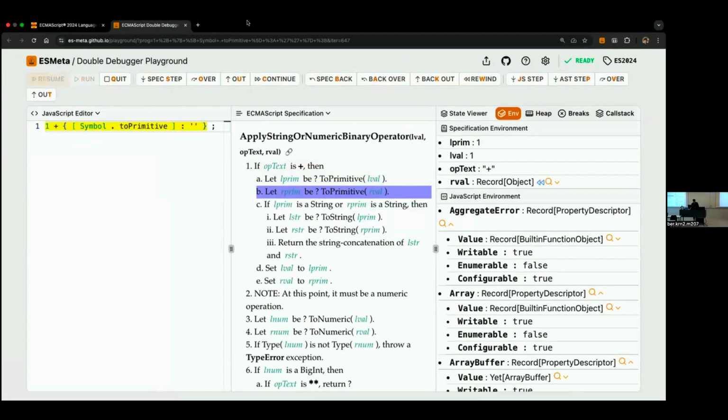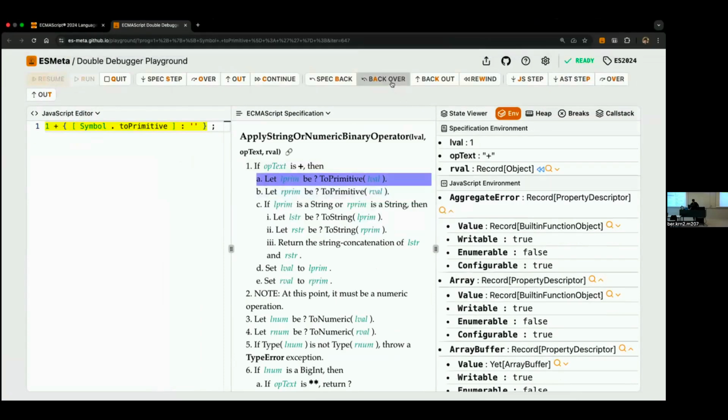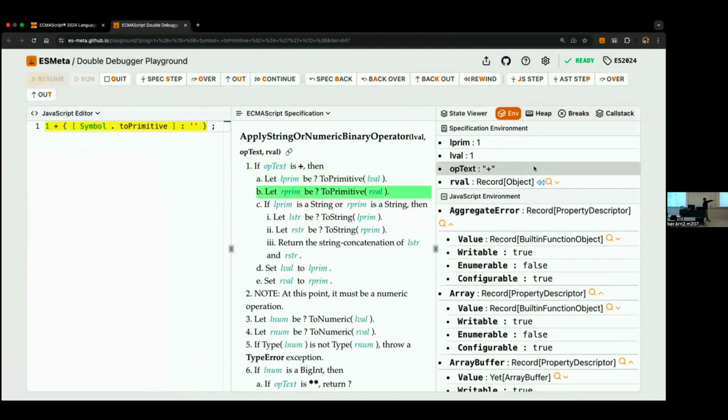And then you can interactively go backward or forward, like that. The right part shows what happens in the specification and also what happens in the JavaScript. So you can see both different states related to the specification and the JavaScript. So we call it a double debugger.